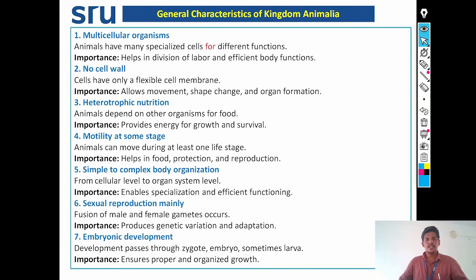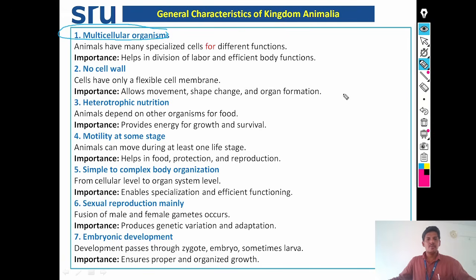These are the general characteristics of kingdom Animalia. The animals which belong to the kingdom Animalia are multicellular organisms. Animals have many specialized cells for different functions. These multiple cells help in division of labor and efficient body function.